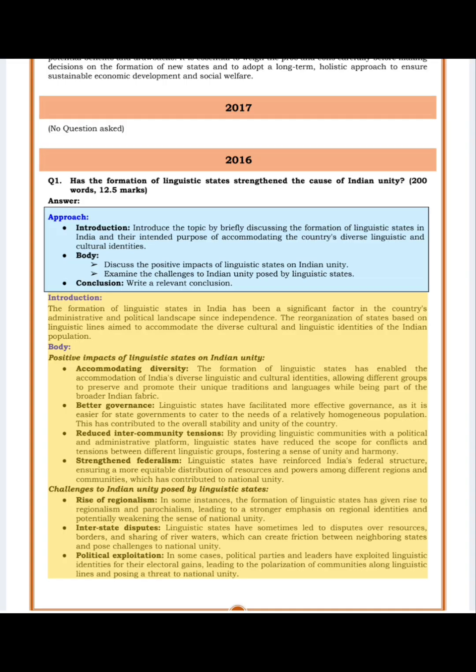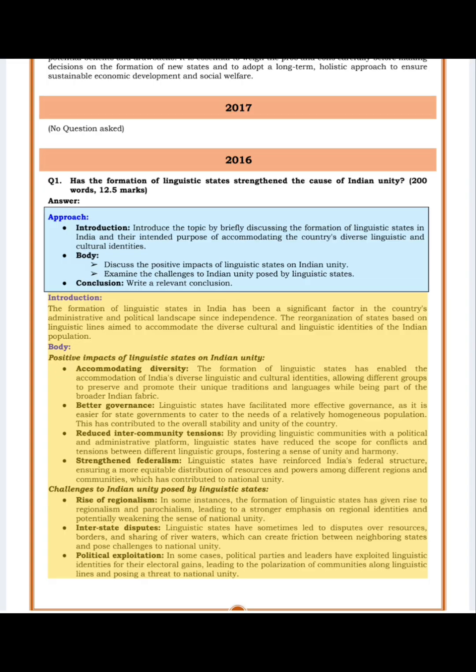Challenges to Indian unity posed by linguistic states. Rise of regionalism. In some instances, the formation of linguistic states has given rise to regionalism and parochialism, leading to a stronger emphasis on regional identities and potentially weakening the sense of national unity. Interstate disputes. Linguistic states have sometimes led to disputes over resources, borders, and sharing of river waters, which can create friction between neighboring states and pose challenges to national unity.